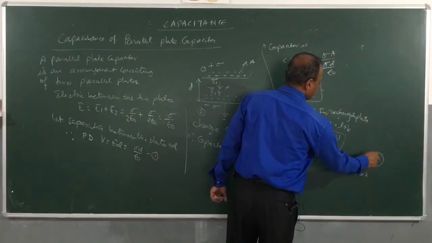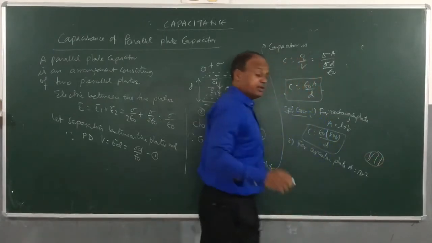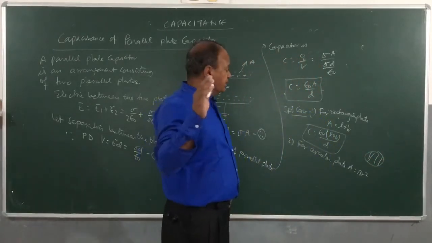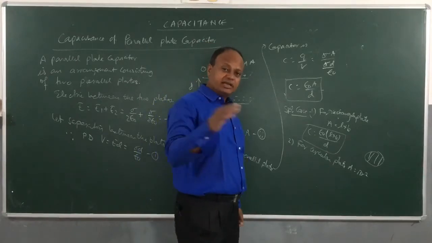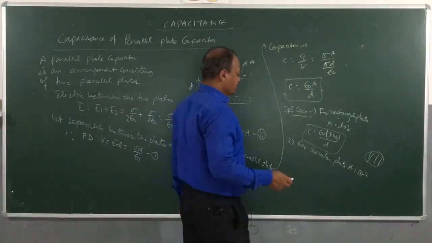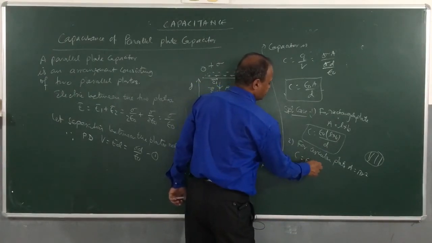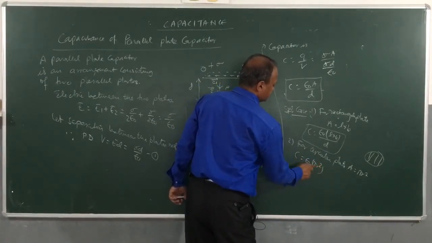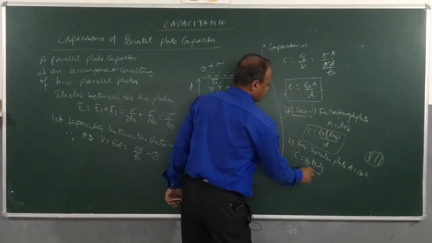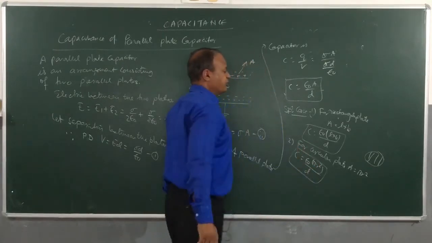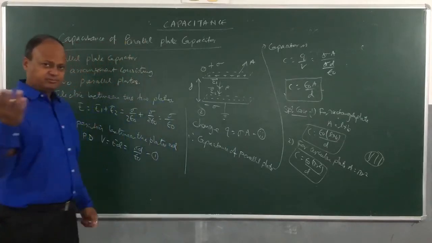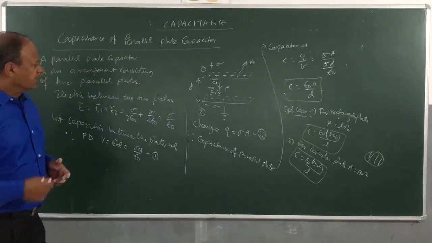If the plate is like this, we can have any shape, we can have triangular, square, rectangular, any type of plates we can use. So, we have C is equal to epsilon naught into pi r square divided by D. So, you can modify your expression for any shape of the plate.